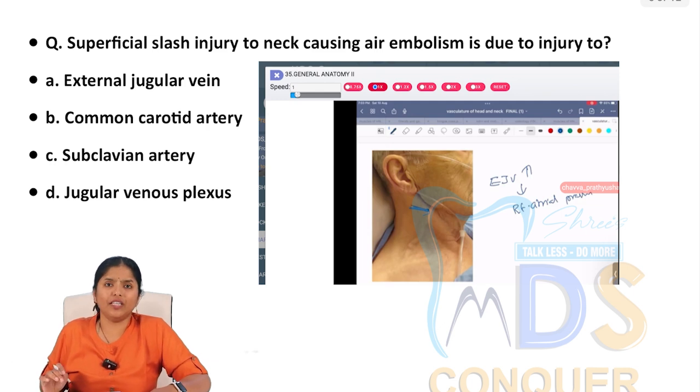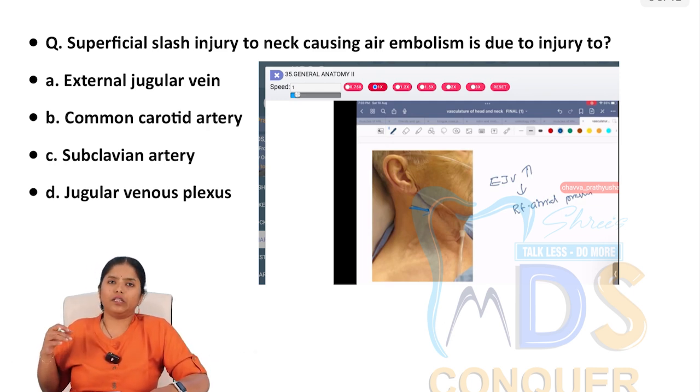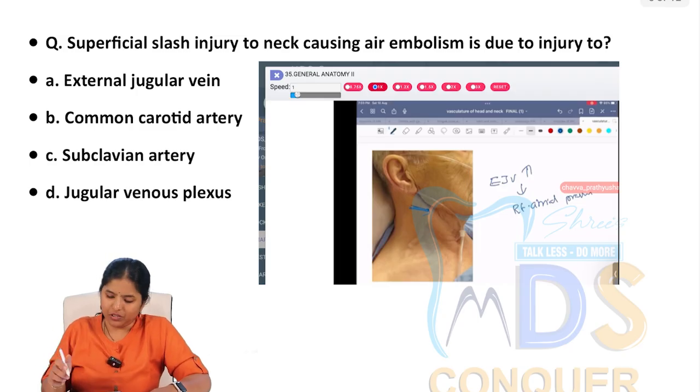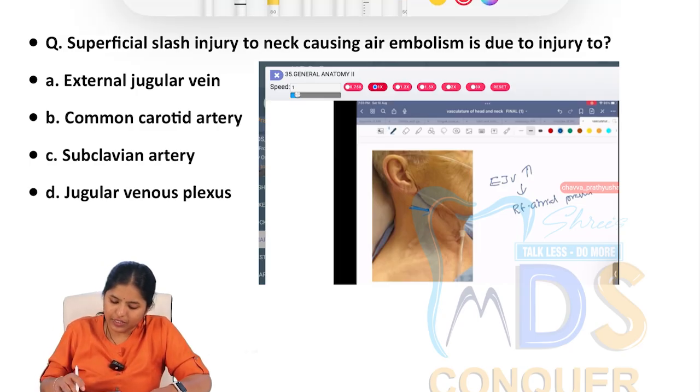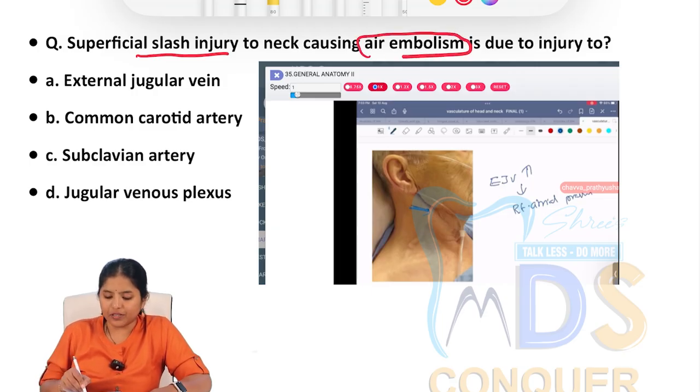The next question is logic based. Even if you do not know the clinical anatomy of the neck in detail, if you just know the placement of structures from superficial to deep, you can answer this question. They are asking about a superficial injury to the neck which causes air embolism, due to injury to what structure in the neck.